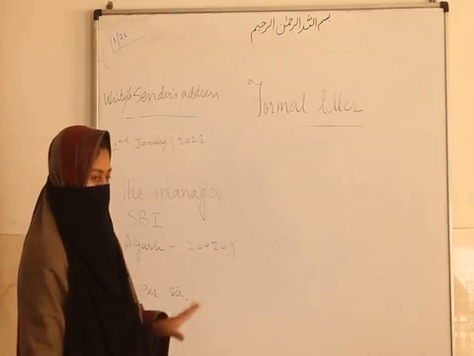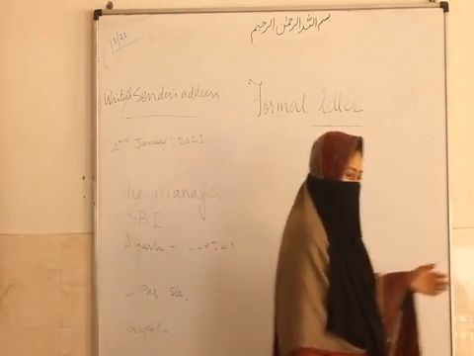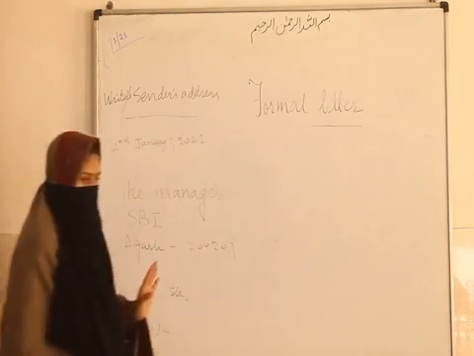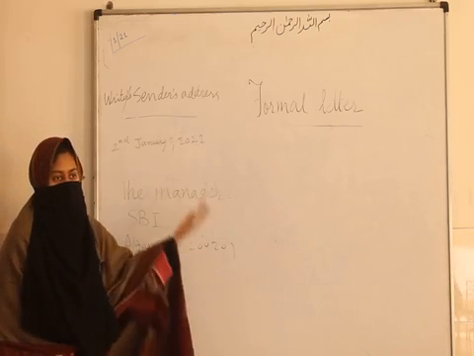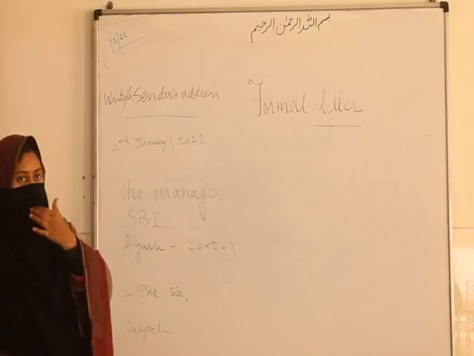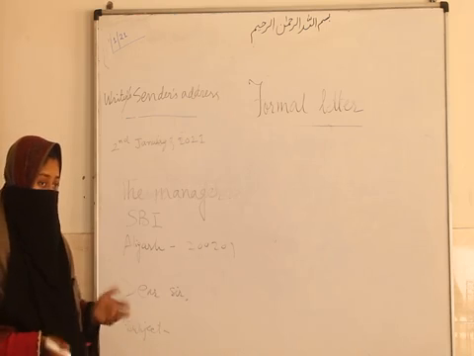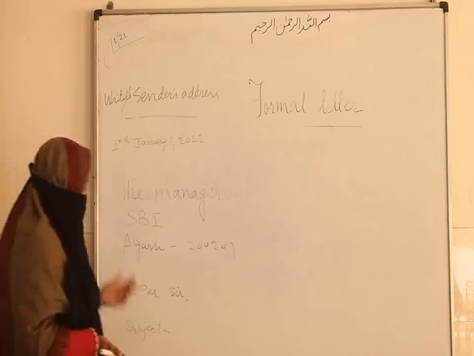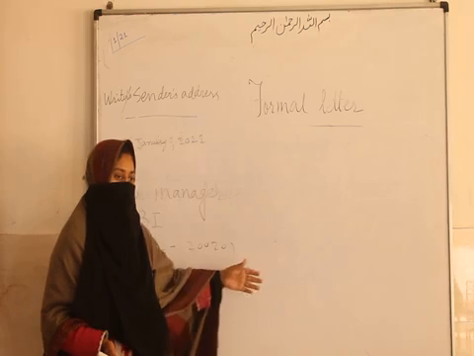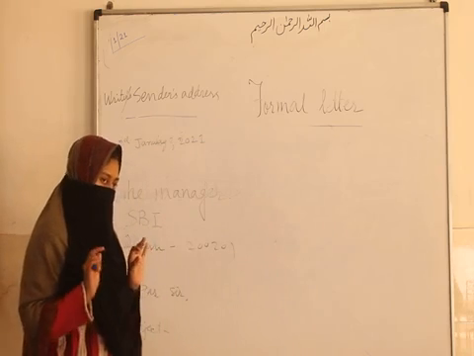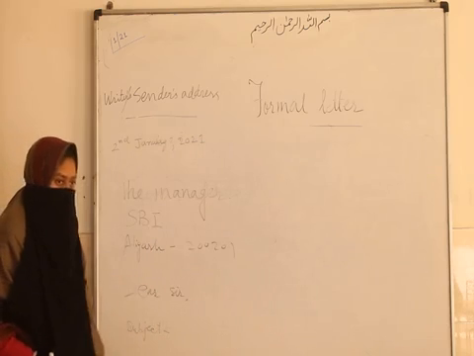The subject should not be more than one line. You can take the whole page up to the next margin, but it should not go more than one line. Suppose you had 40,000 in your account and now it is showing 30,000, so you have to inquire about it. You can just write inquiry about the balance, account number this. Simple, to the point subject you will write. After that, leave a line and then start the body.